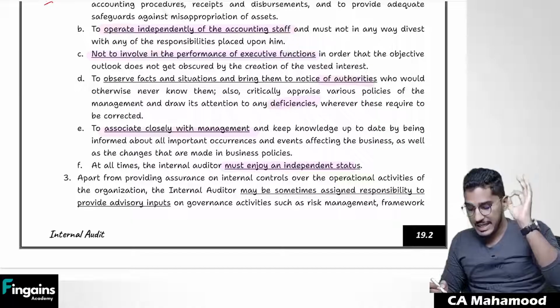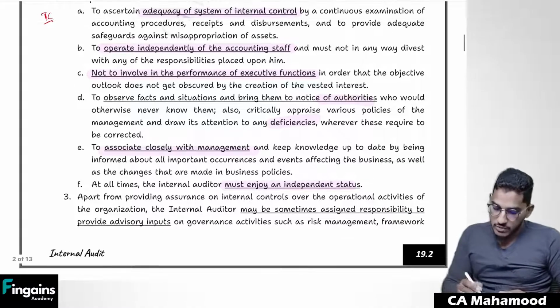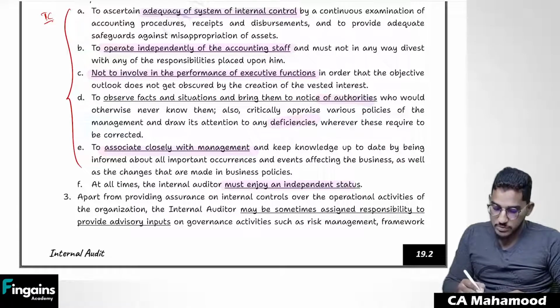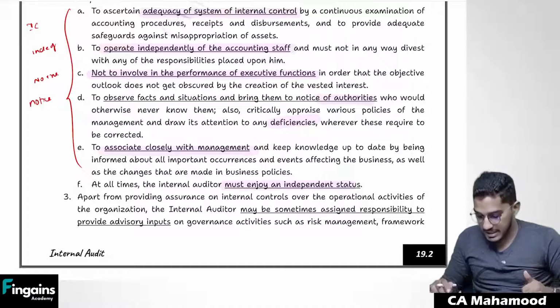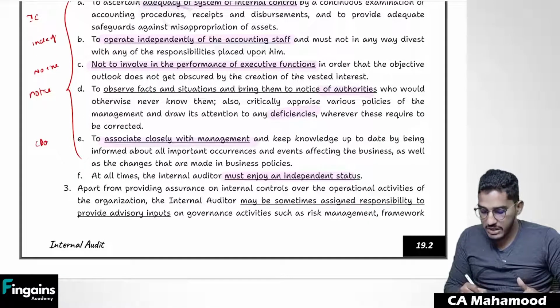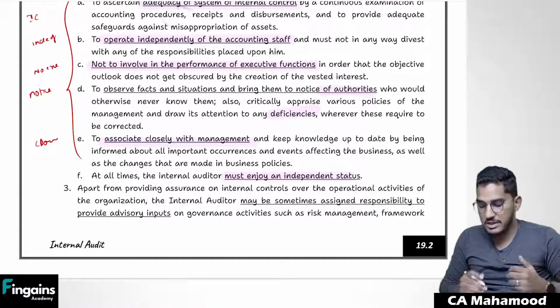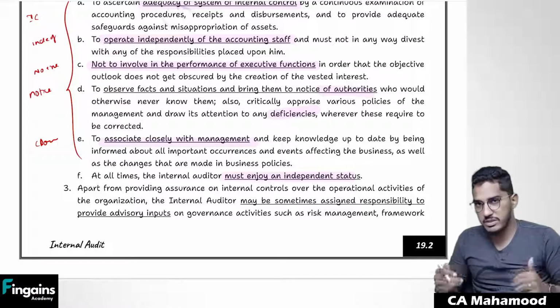Finally, he must always enjoy an independent status. So with regard to the accounting function, these are the responsibilities of the internal auditor. Number one, he will verify internal controls. Number two, he should be independent of accounting staff. Number three, no execution responsibility should be given to him. He has to bring to the notice of authorities any lapses and deficiencies, closely associate with the management, and finally, he must enjoy an independent status. That is anyhow a repeated point.